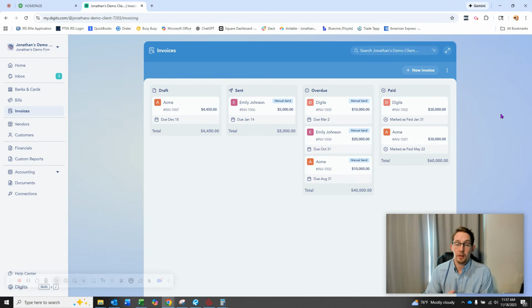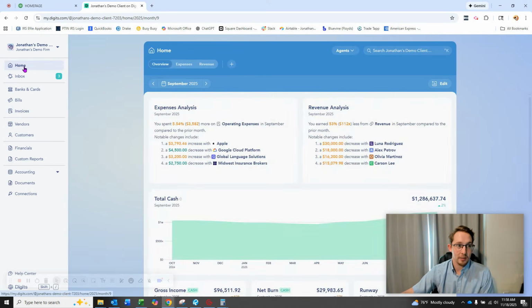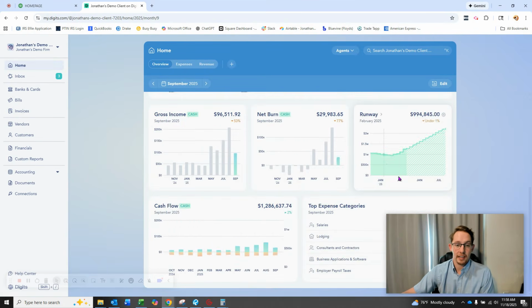And then the final thing is, and this is just me, but I really feel like Digits has the ability to become the new ubiquitous software simply because it has that name, Digits. It's almost as fitting as QuickBooks or like McDonald's when you think of hamburgers. To me, it just is one of those names. I'm like, this really is going to stick. So overall, really impressed with the platform. I'm excited to see where they end up going here in the near future.